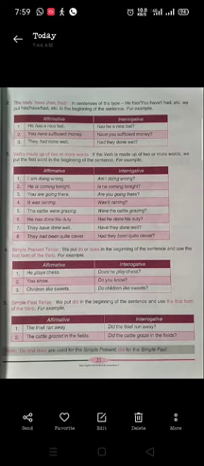Yes, if you remember this, it will become very easy. What I said: if the subject is he, she, it, or singular, you have to use does. And if the subject is I, you, or plural, you have to use do. Here, children like sweets. Children is plural here, so we are using do. Do children like sweets?